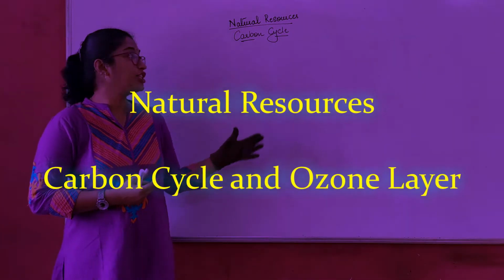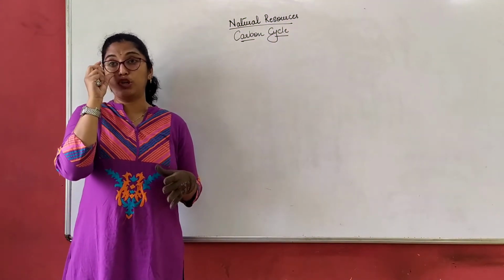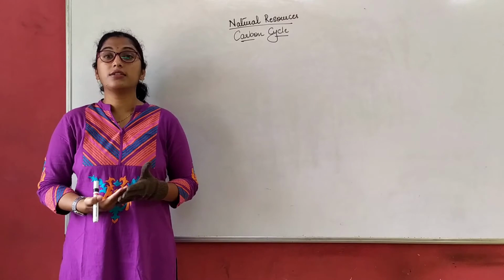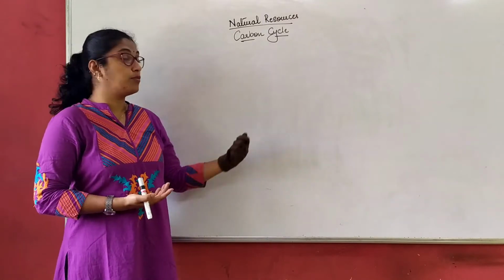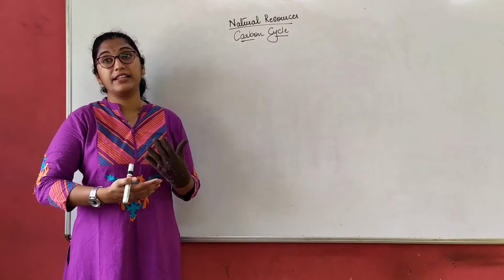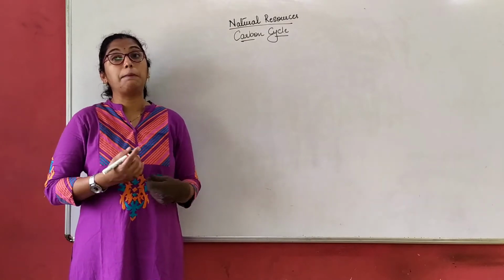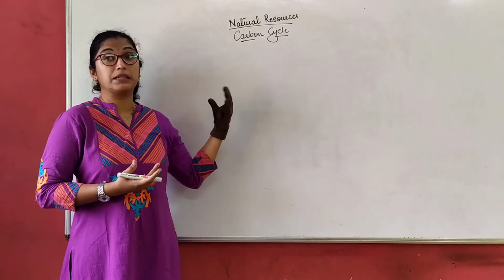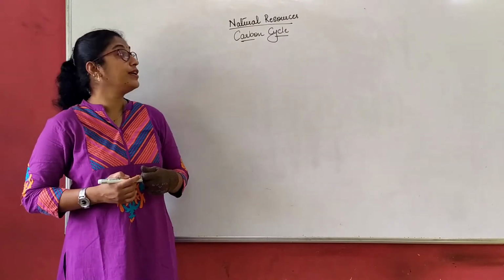Good morning. In the chapter Natural Resources, in the previous class, we understood under biogeochemical cycles what the nitrogen cycle is. So, how nitrogen is fixed in the atmosphere, utilized by plants and through animals by various sources. It was done by two different processes, that is biological and lightning process, right? We understood that.